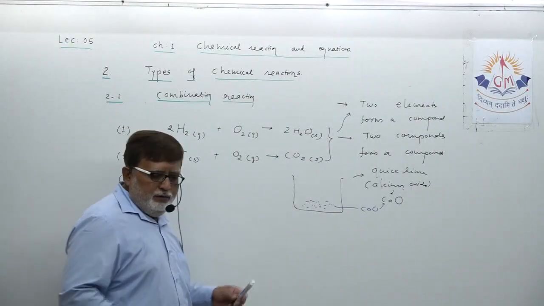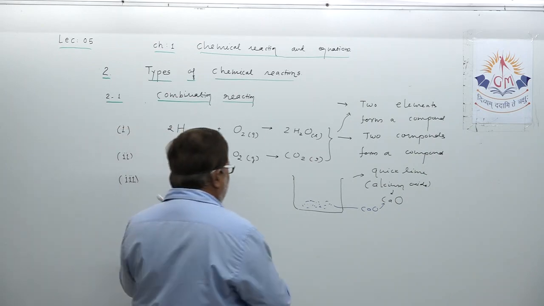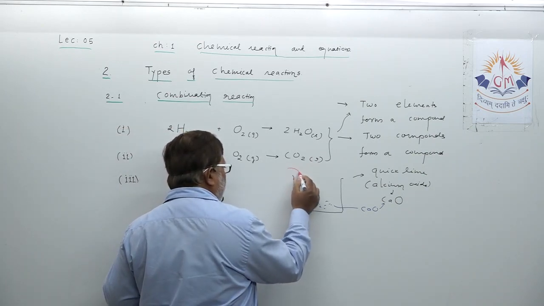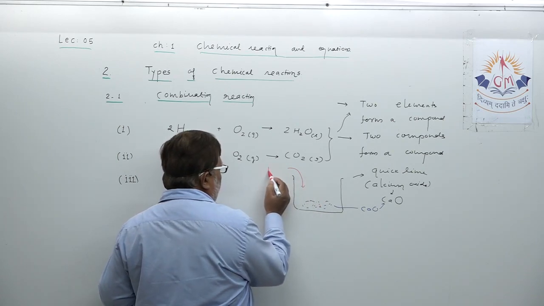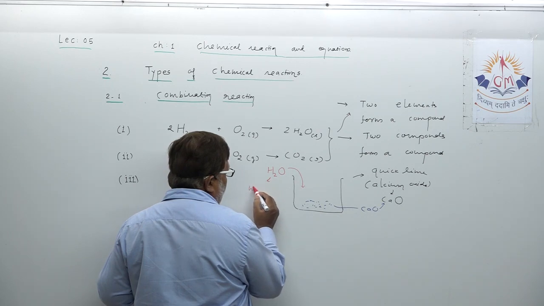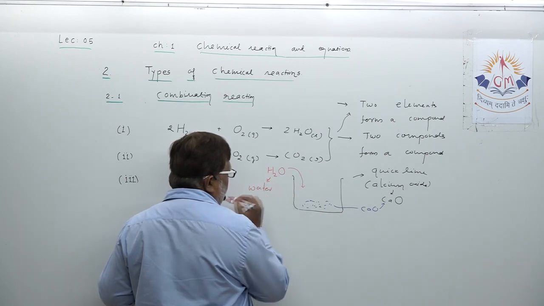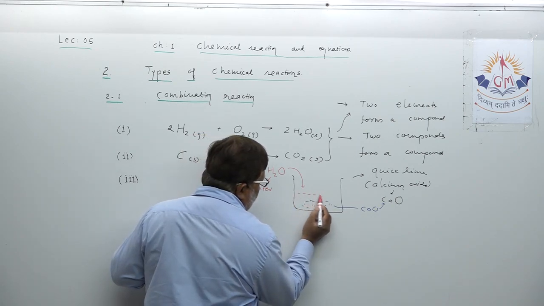Now, dear student, what are we going to do? We are going to add water in this beaker. Understand? When you add water to it, this is the activity, very important to understand. Water is added, okay?